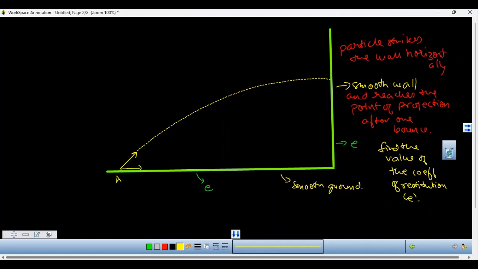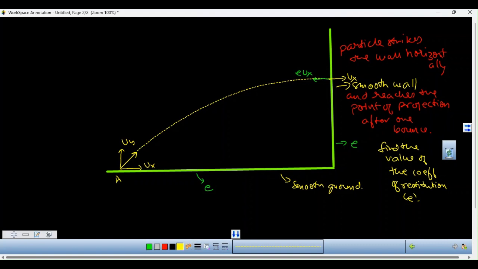So from here, when you start, you have horizontal velocity ux and vertical velocity uy. Since you strike the wall horizontally, you have only the horizontal velocity. And when you rebound, your velocity after the collision is E times ux. There is no vertical velocity here.